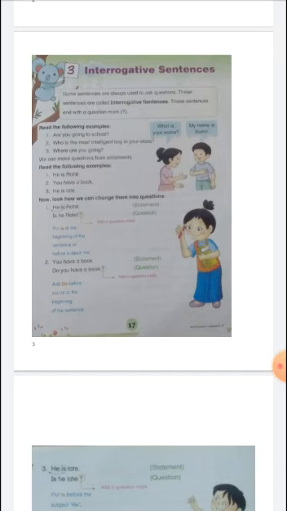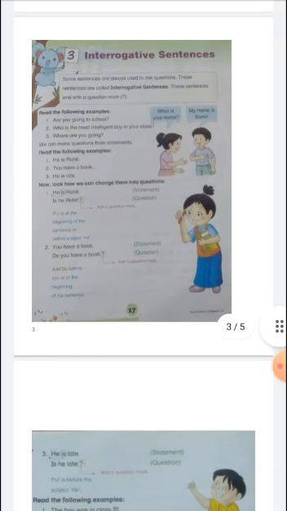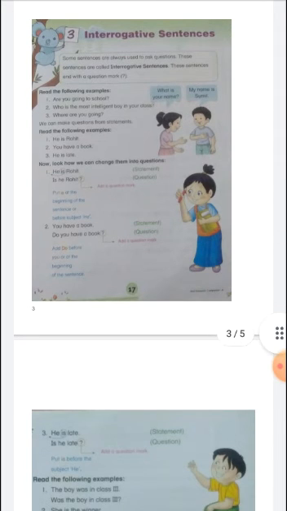In this method, simply take the helping verb out and put the helping verb first, then the subject, then the object. He is Rohit: the helping verb is first, then subject he, then Rohit, then a question mark. Now it becomes an interrogative sentence. Is he Rohit? It means someone is asking, is he Rohit?